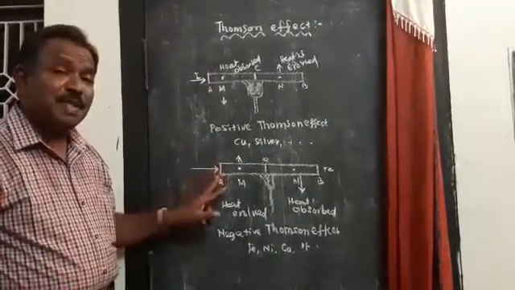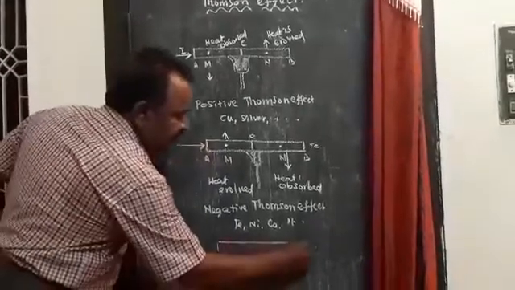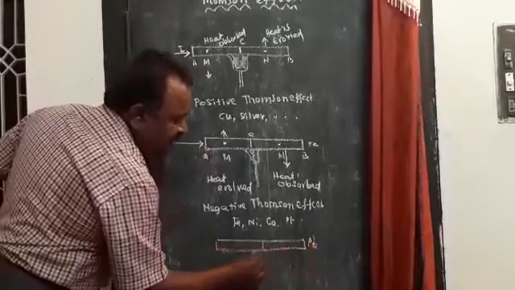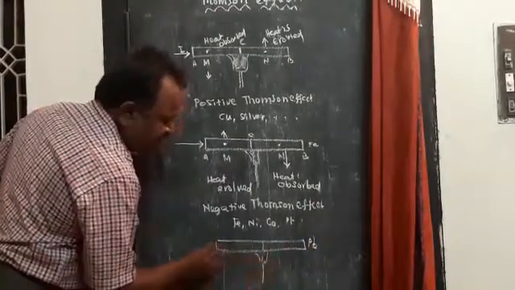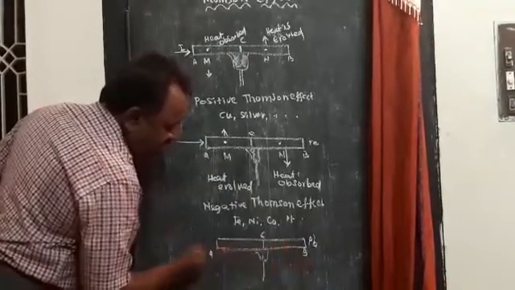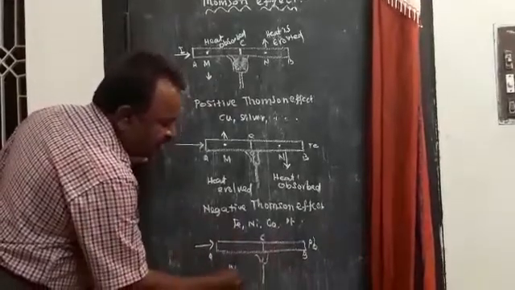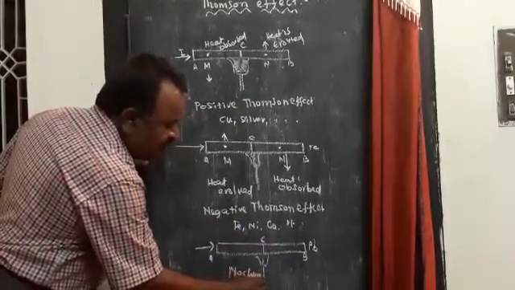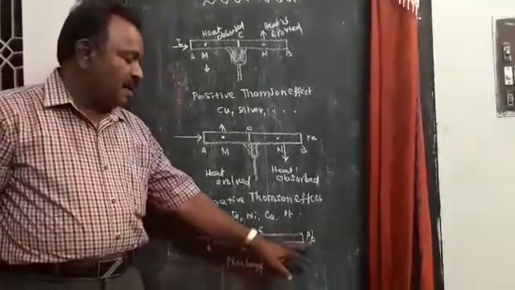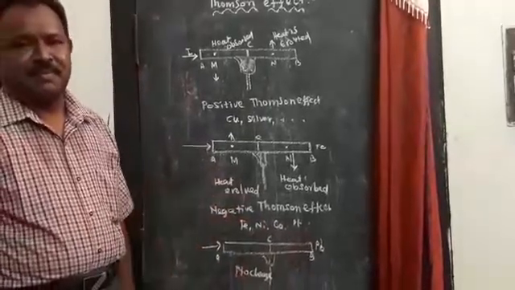If you do the same experiment with lead, suppose I am taking lead, Pb, and heating it at the center C, with ends A and B, when I allow the current to flow through it, no change will take place. When no change takes place, lead is said to have nil Thomson effect.